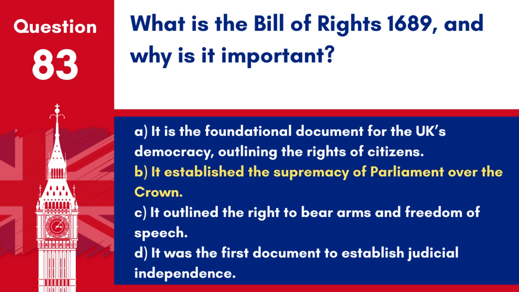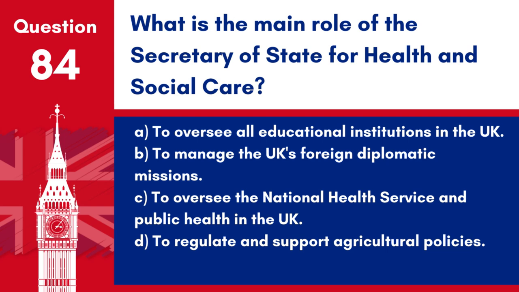Answer: B. It established the supremacy of Parliament over the Crown. The Bill of Rights 1689 is a landmark act in the UK that sets out certain basic civil rights and clarifies the constitutional relationship between the monarchy and Parliament. Question 84. What is the main role of the Secretary of State for Health and Social Care?